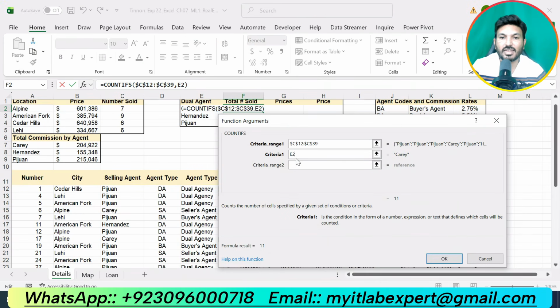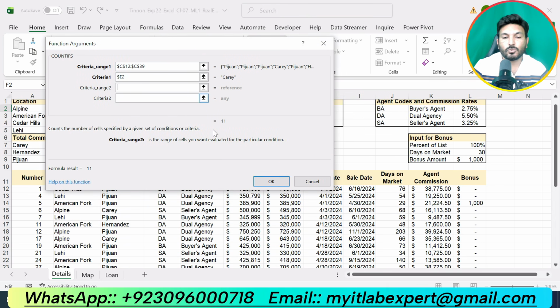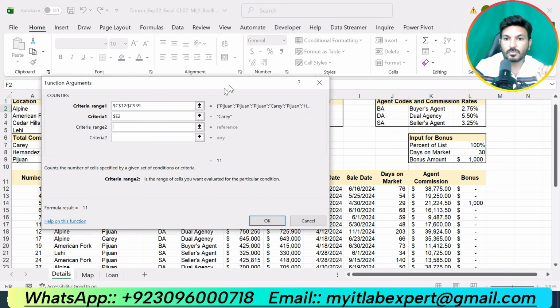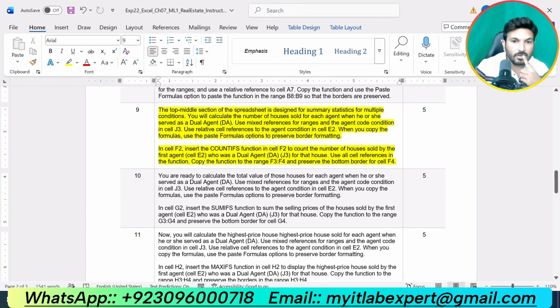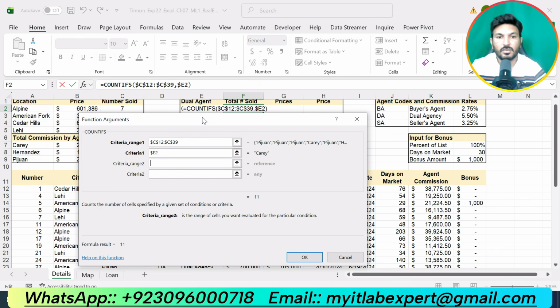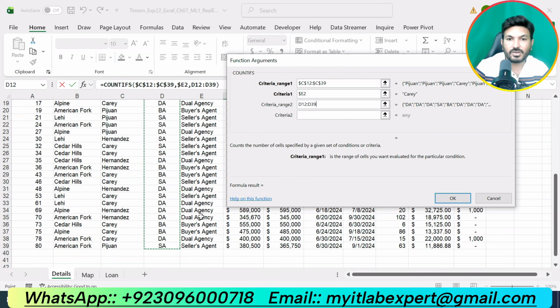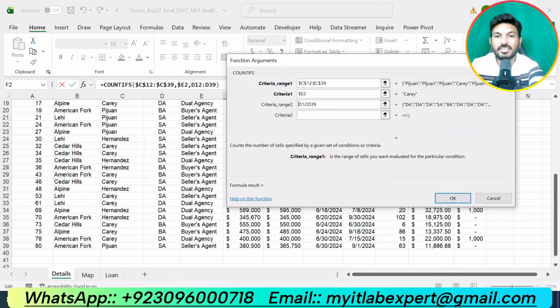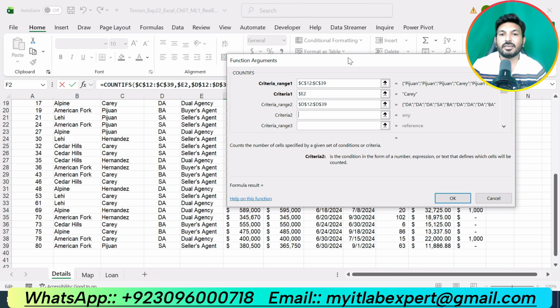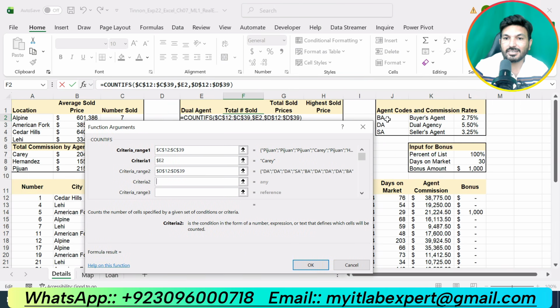And we are supposed to use relative references for this one. Now criteria range 2, and that should be a dual agent. So our criteria range 2 will be the agent type column, that is D12 up to D39, and that should be a dual agent. Criteria is dual agent, that is J2.